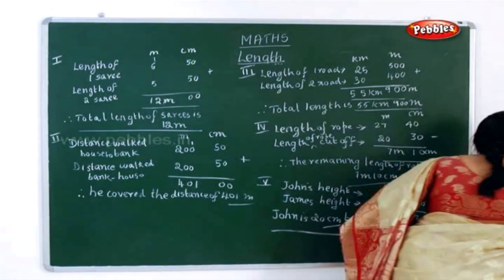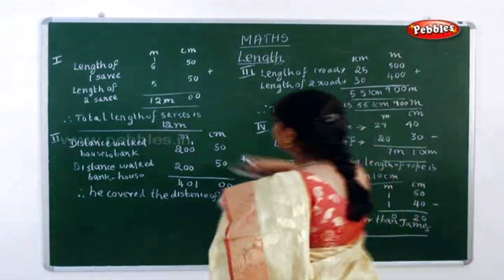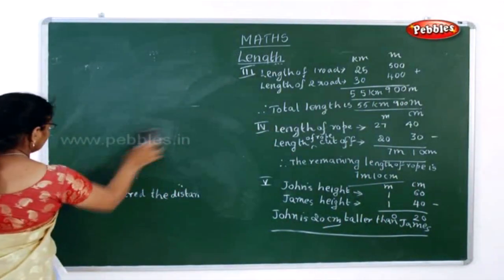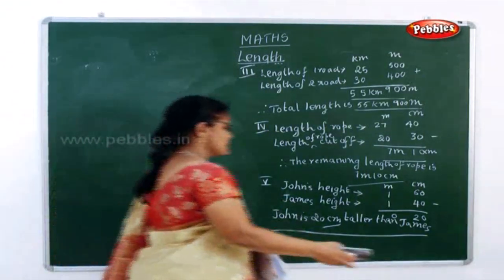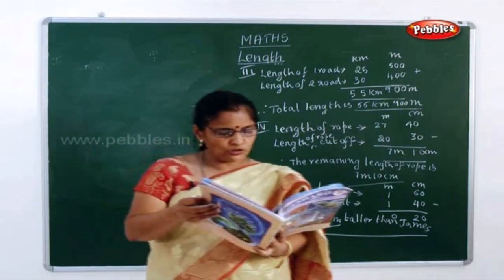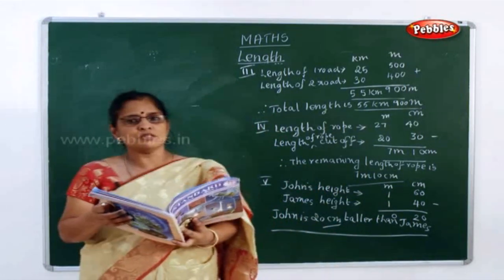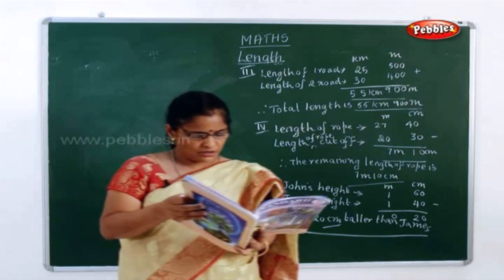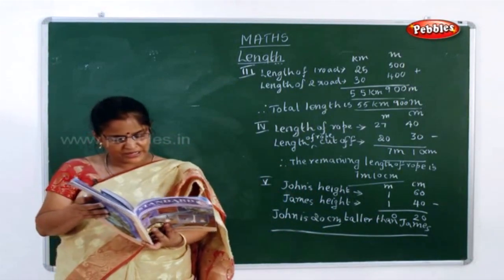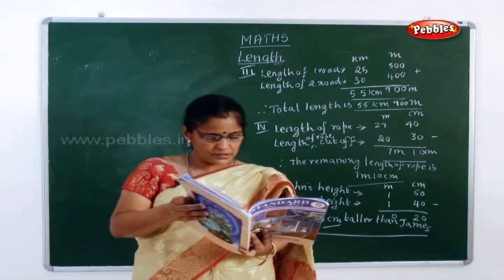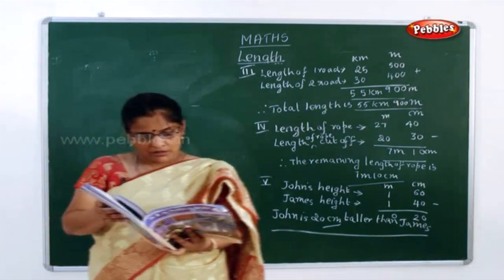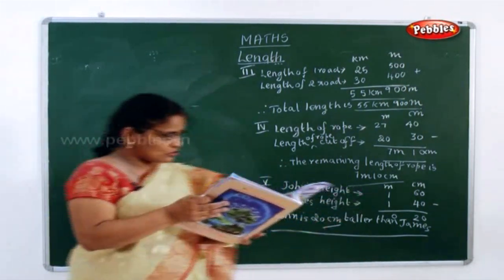The next sixth sum. What is the sixth sum given in your book? Sixth sum is a fishing boat covered 7 kilometer and 400 meter. A motor boat covered 30 kilometer and 500 meter. What is the difference between the distance covered by the two boats?